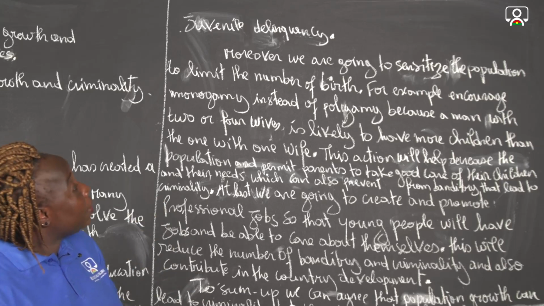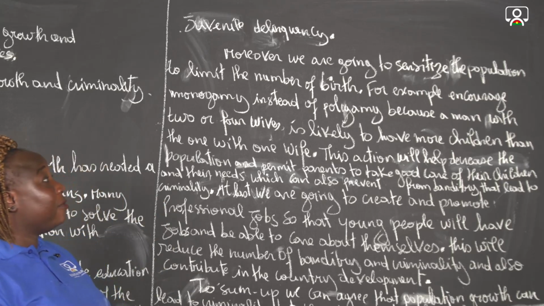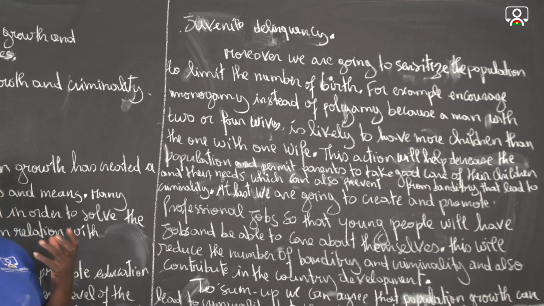But when we try to reduce the number of the population, it will be in equality with the natural resources we have.